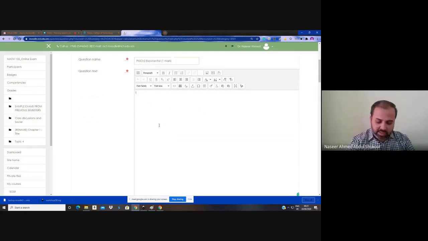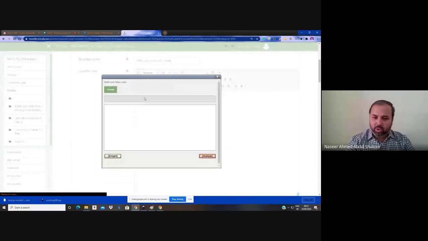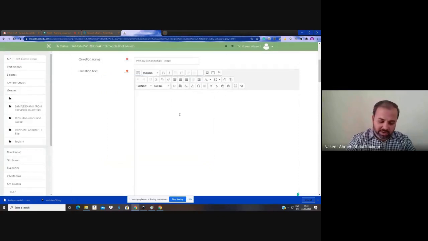Question text. As you know, it is a rich text editor. It's more than a Word editor. Whatever you are able to do on the Word platform, the same thing can be done here, and more than that also. This rich text editor gives you an HTML edit window, and LaTeX code compatibility is also there. You can type it, until you get very familiar with the LaTeX codes. For example, if I want to simplify,